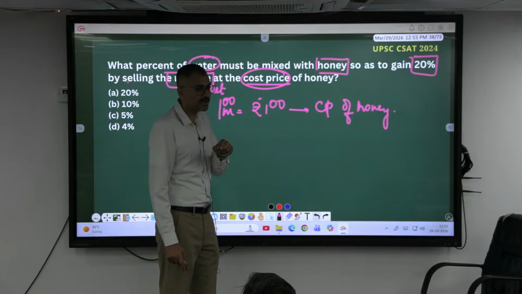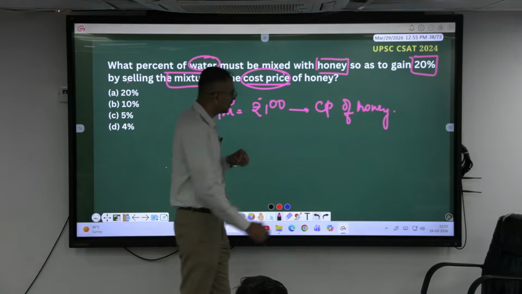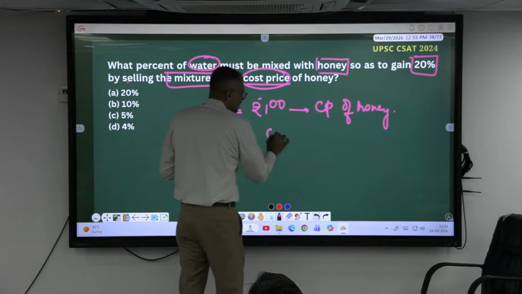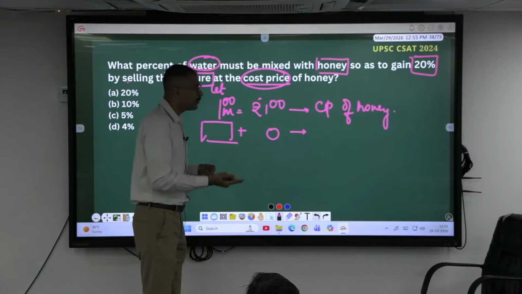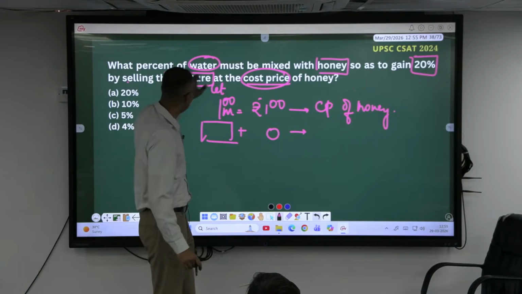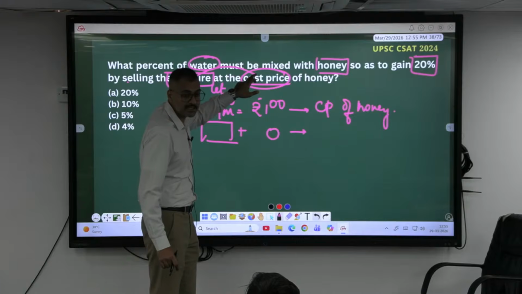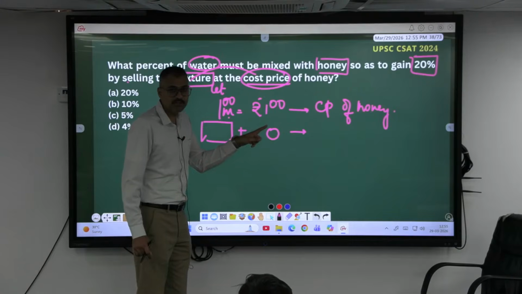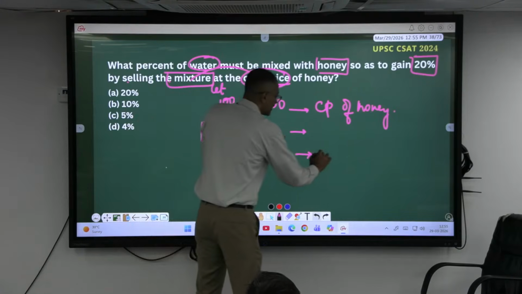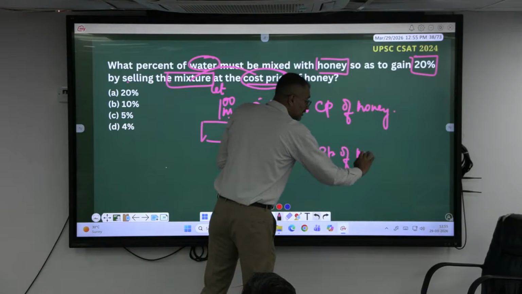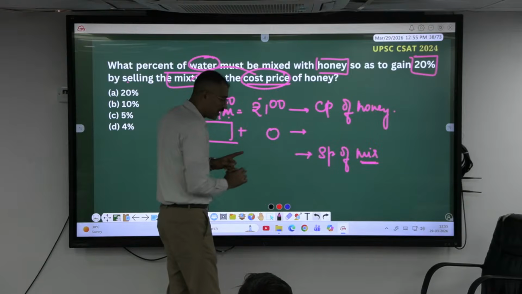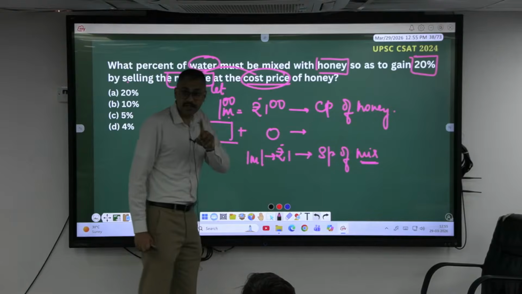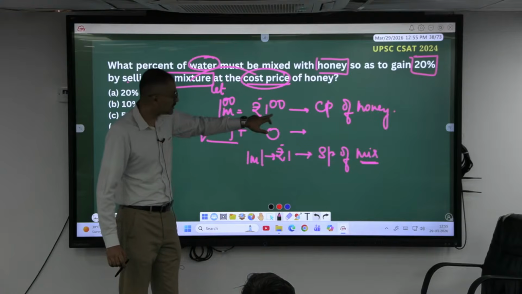Why is he mixing water? Because it's of 0 cost. He is mixing certain ml of water, which is of cost how much? 0. Okay, afterwards he is selling the mixture. He is selling what? Mixture. He is not selling honey. He is selling the mixture at cost price only. Cost price is what? 1 ml 1 rupee. Selling is also 1 ml 1 rupee. Okay, selling price of the mixture is also 1 ml 1 rupee. Okay, but he is earning a profit of how much? 20. What is his investment?